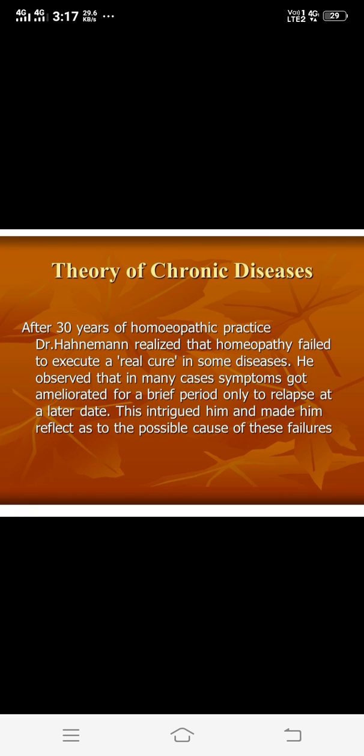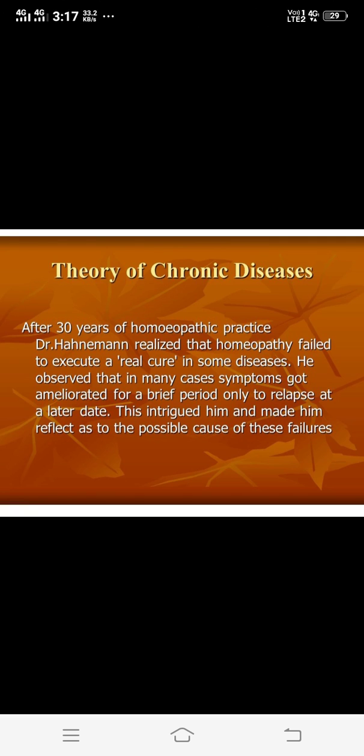Now the third main type of disease is dynamic disease. Dynamic diseases are caused due to derangement in the dynamic force due to a dynamic cause, so there is the presence of a dynamic cause. They are again of two types: acute dynamic diseases and chronic dynamic diseases.